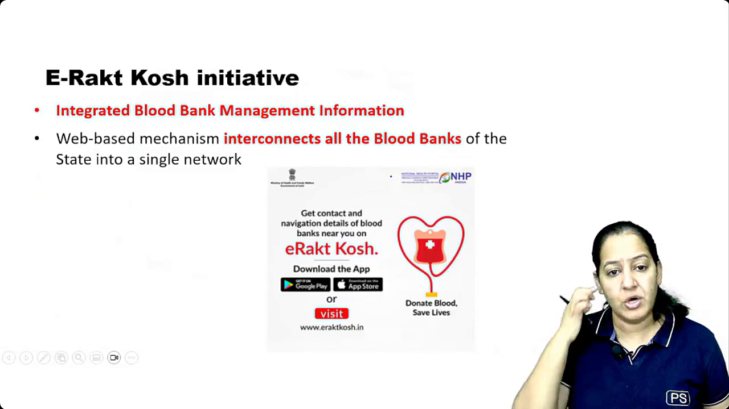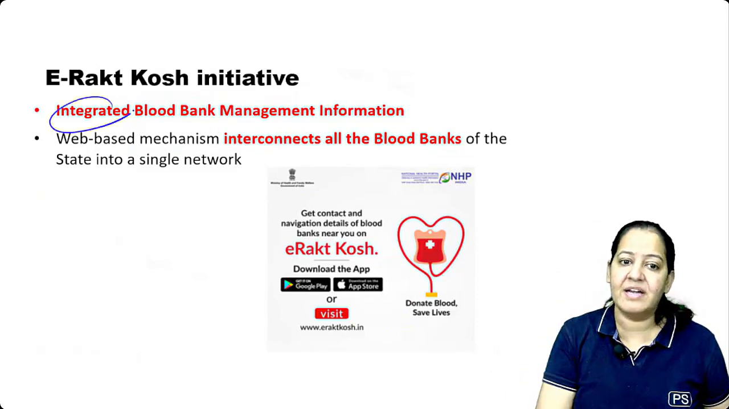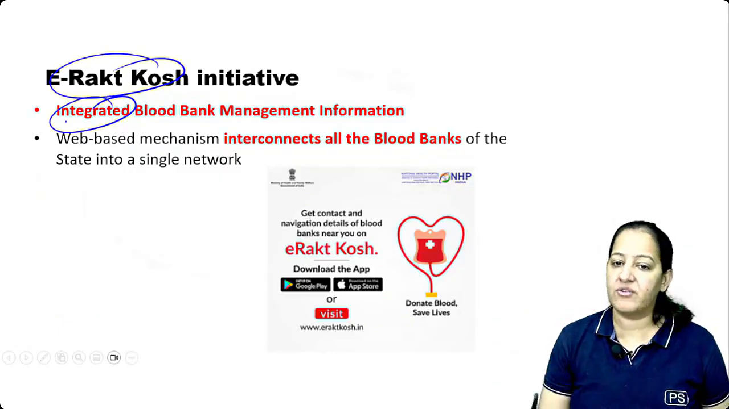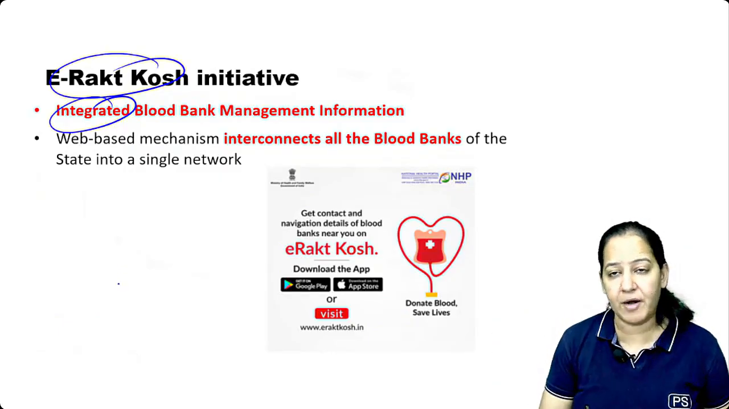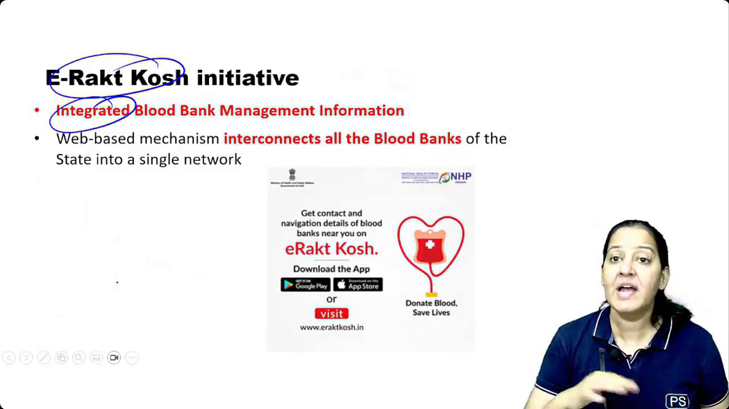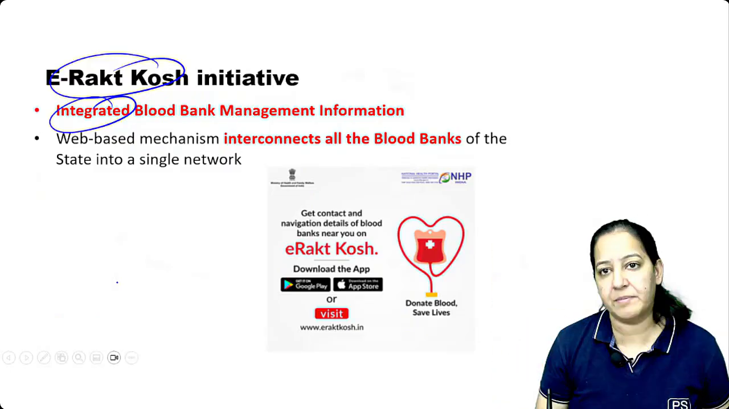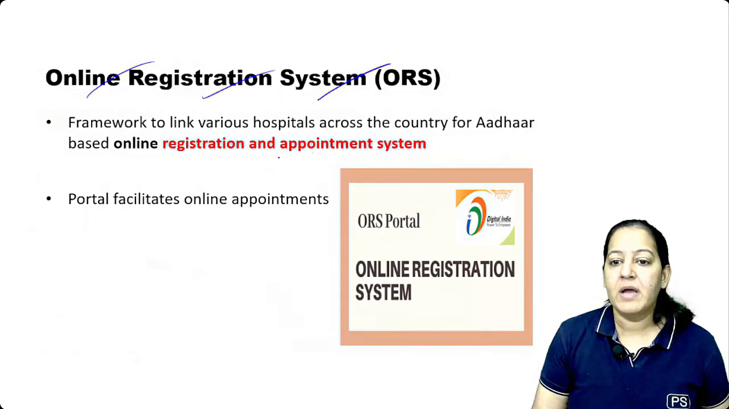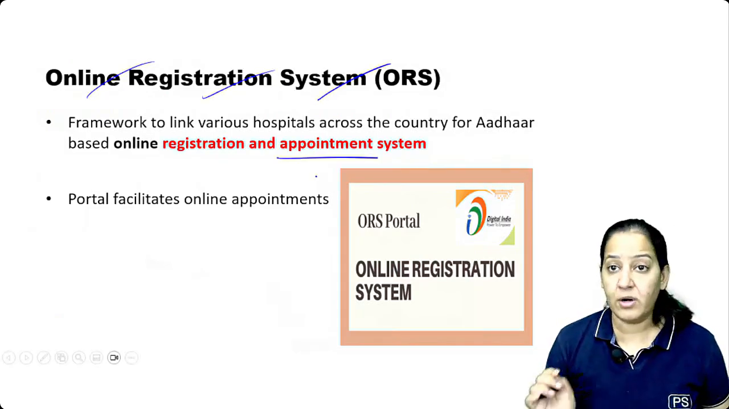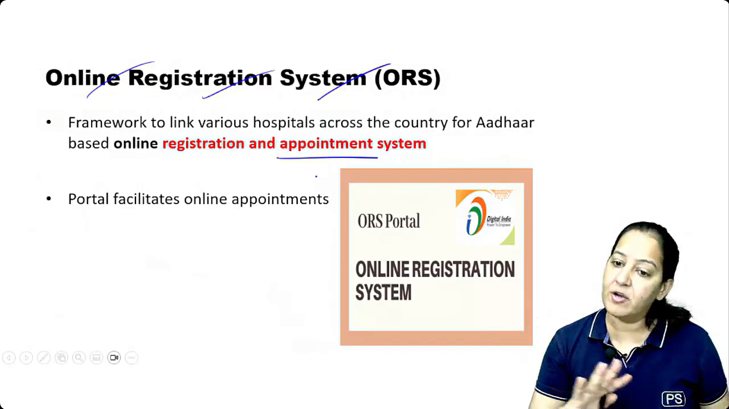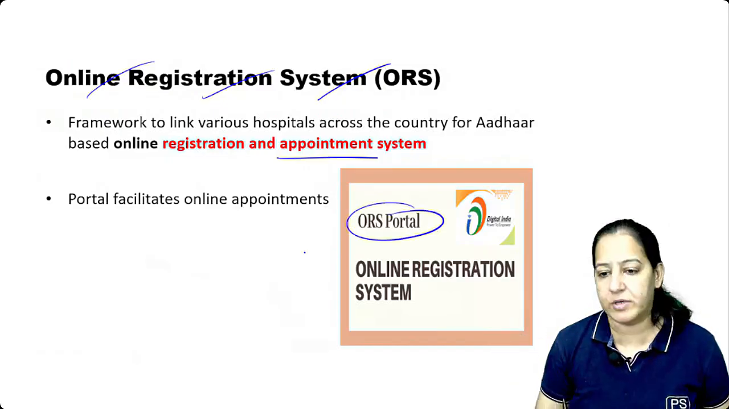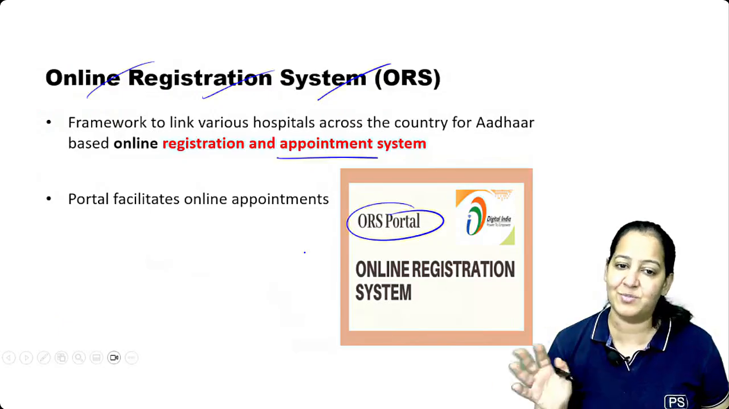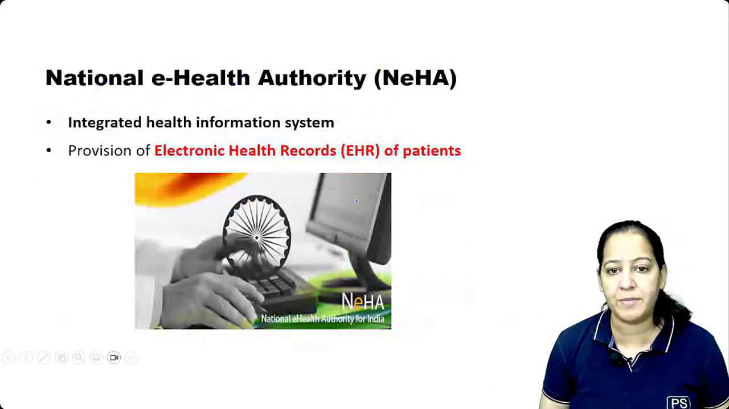E-Rakt Kosh. All the blood banks are integrated. There is an app, the E-Rakt Kosh app, in which all the blood banks throughout the country are integrated. So if any rare blood group is required, it can be checked instantaneously where in India this blood group is available. So that is E-Rakt Kosh. And an online registration system. Nowadays, appointments can be taken online. It is not necessary to go physically and take the appointment. In government hospitals also, there is an ORS portal. With this app, online registration, everything is digital. Doctor appointments have to be taken online.